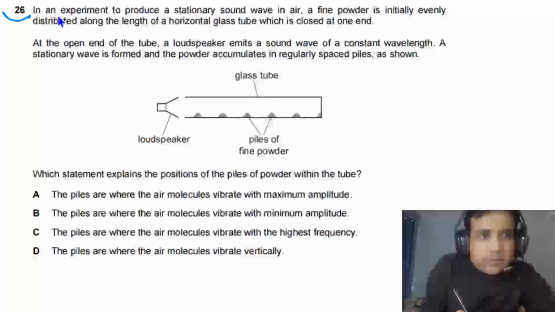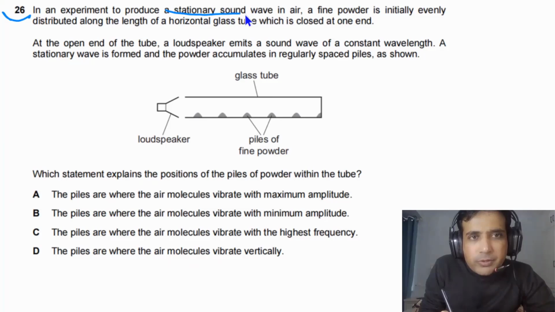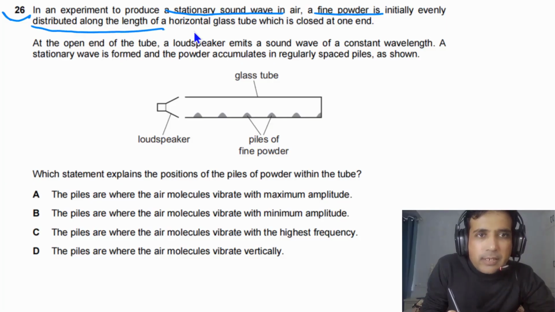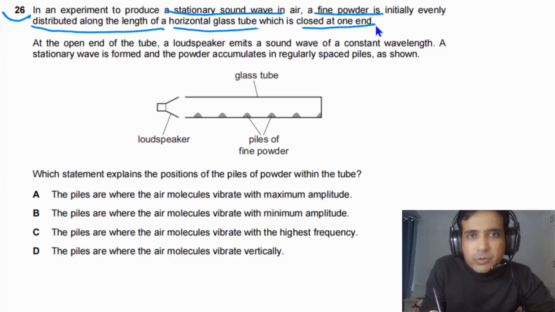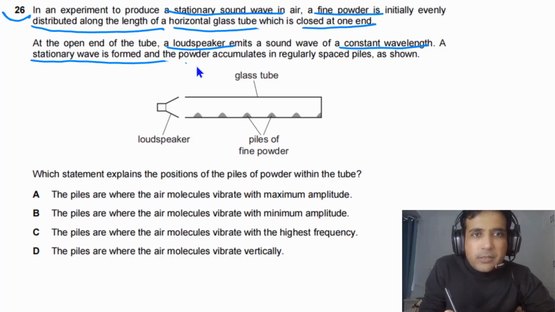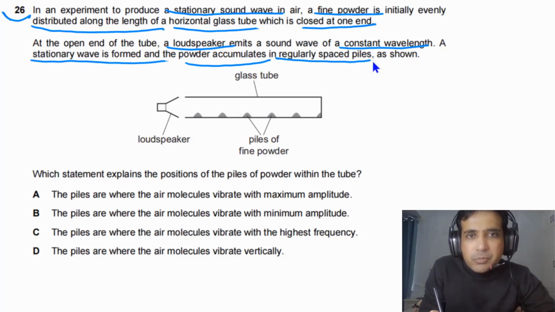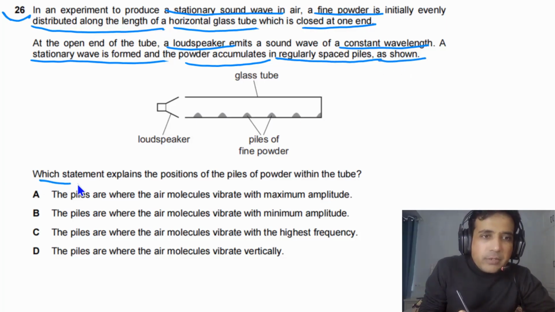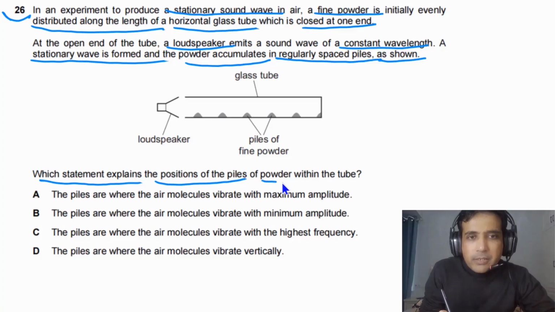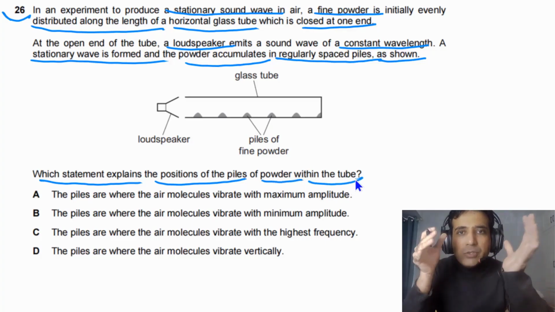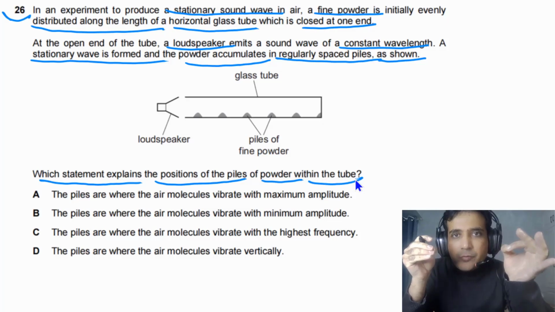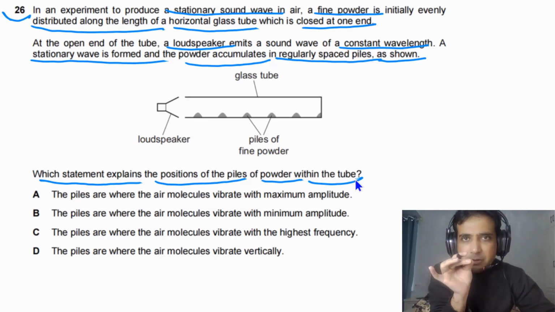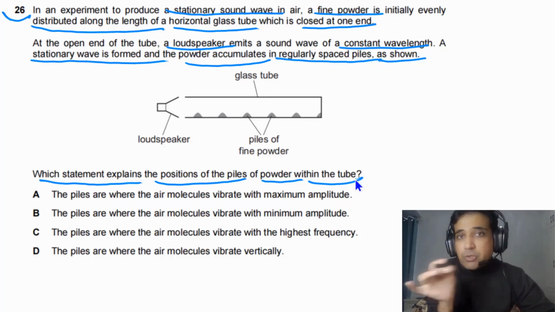For question number 26, it is given to us in an experiment to produce a stationary sound wave in air, a fine powder is initially evenly distributed along the length of a horizontal glass tube which is closed at one end. At the open end of the tube, a loudspeaker emits sound wave of constant wavelength. A stationary wave is formed and the powder accumulates in equally spaced piles as shown in the figure. This statement explains the positions of the piles of powder within the tube. Now in this case we are talking about a stationary sound wave. And in sound wave, particles of the medium move along the direction of the wave, means parallel to the wave.